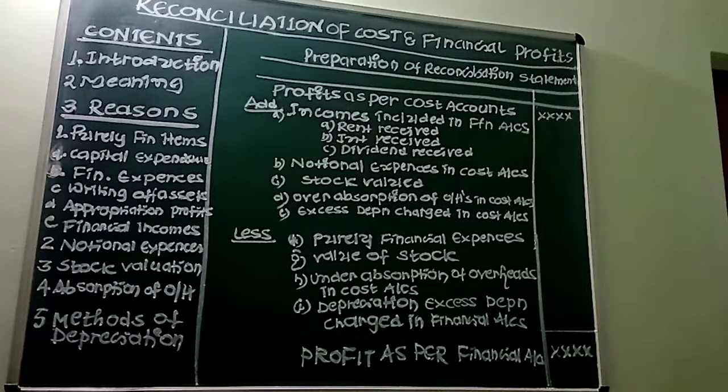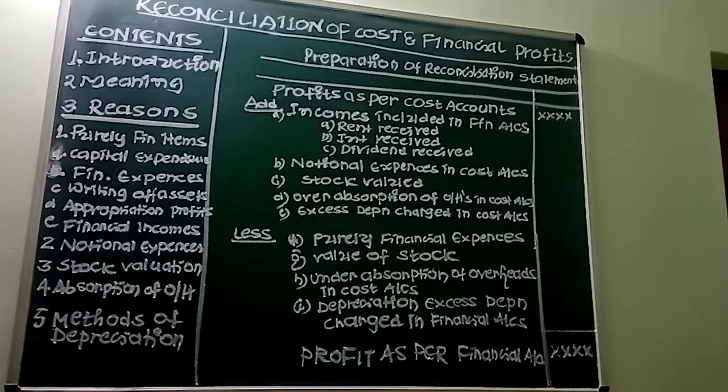Next important thing is there are purely financial expenses incurred but not considered in cost accounts, such as income tax, loss on sale of assets and investments, discount on issue of shares and debentures, interest on loans, mortgages, hire purchase installments, etc., commission, brokerage on issue of shares, proposed dividend, donations. These items will not come under cost accounting. See, this is the second important item to be taken into consideration.